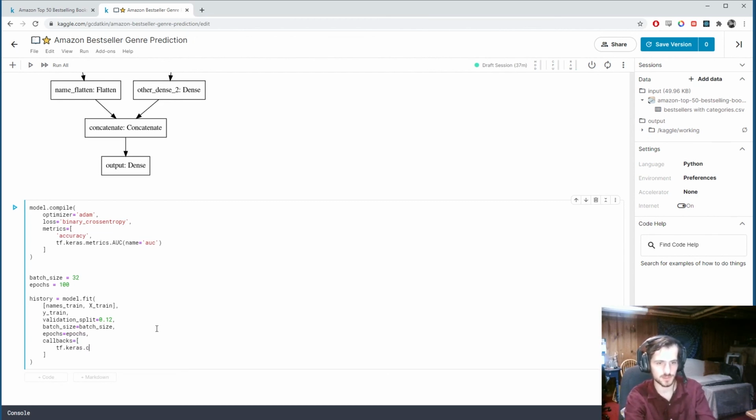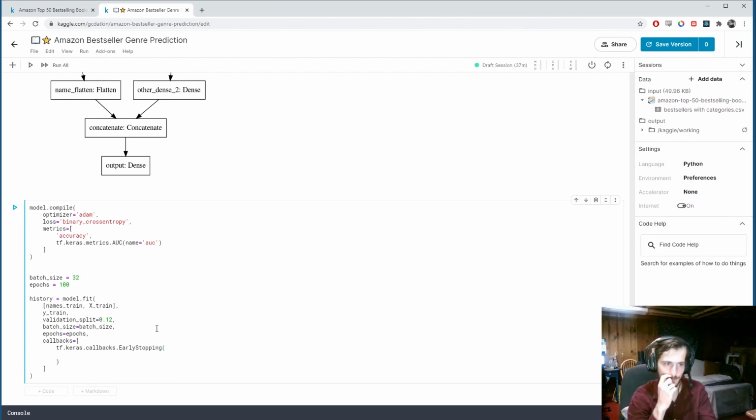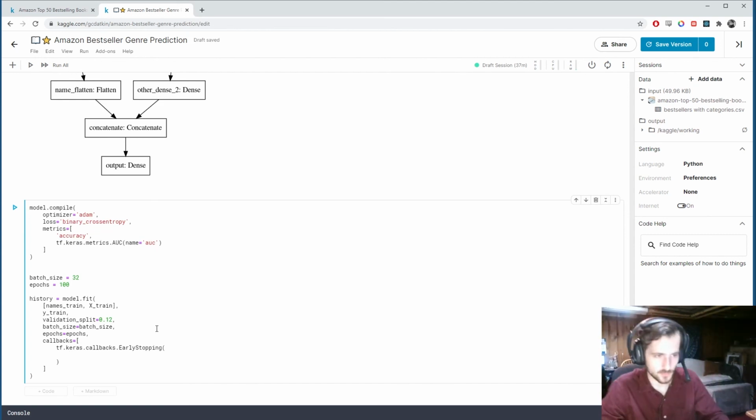So it's going to be tf.keras.callbacks.EarlyStopping. And this allows us to automatically stop the model when a certain loss or metric goes down. When the model stops improving, we're going to stop the training and restore the weights from the best epoch.